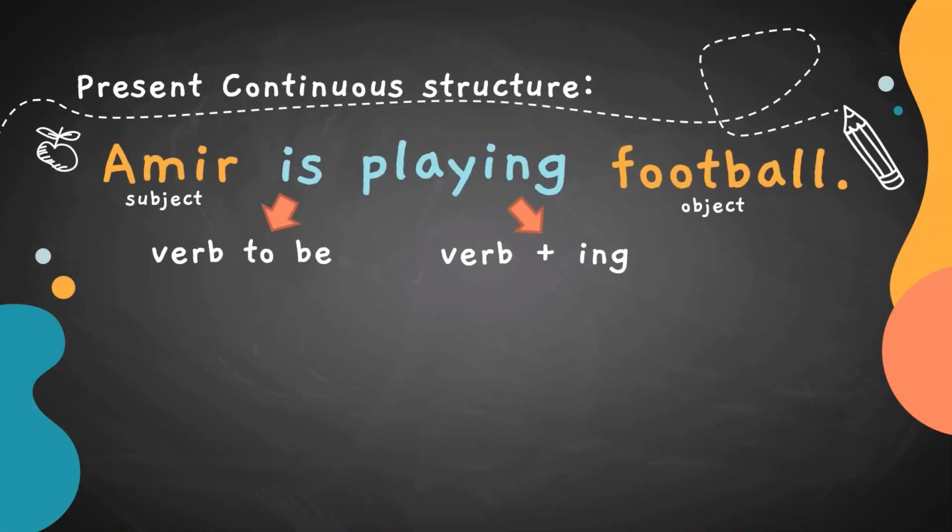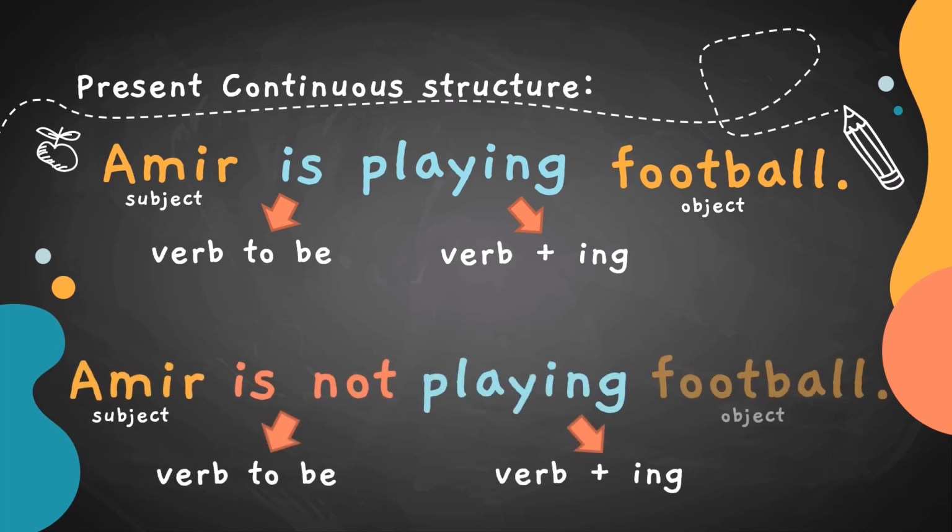So, remember the formula. In writing affirmative present continuous sentence, there must be subject, verb to be am, is, are, verb with ing at the end of the word, and lastly the object. And for the negative present continuous sentence, the verb to be is added with not, followed by verb plus ing and object.